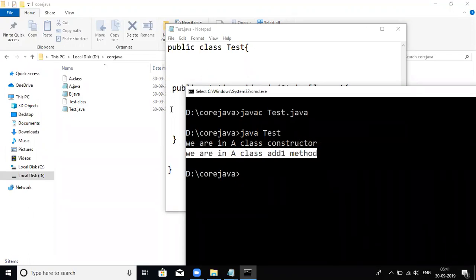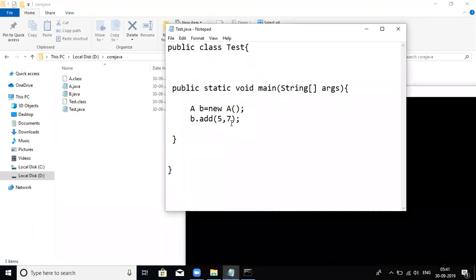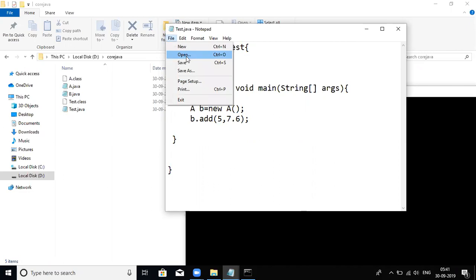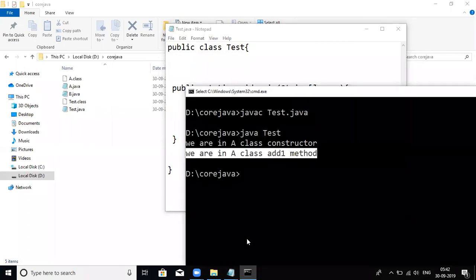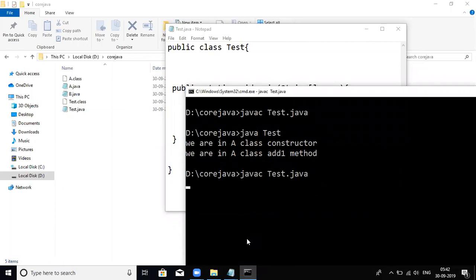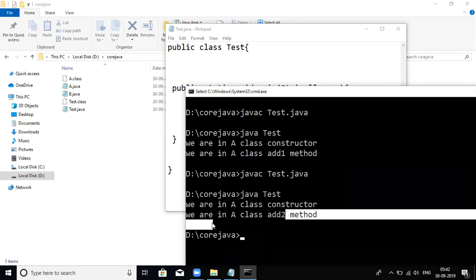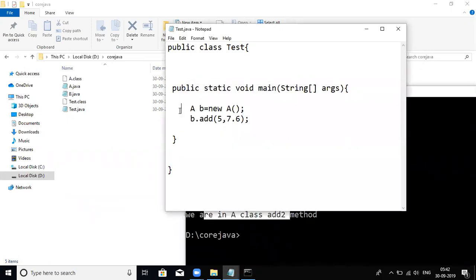Add one is executed, because the first method takes two integer parameters, and we are also passing integers. Let us make it 6.5. What is the value type? Double. And the other value, by default, is an integer. So we are passing an int value and a double value. Which method will execute, second or first? Second method, because it takes one integer and one double. So that is the reason we are getting add two. Okay, you guys understood, right?